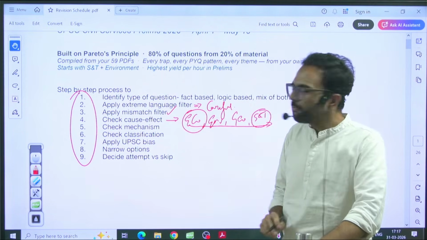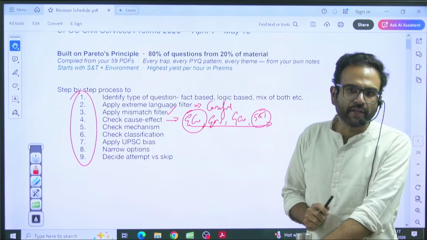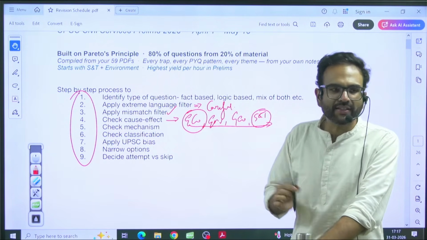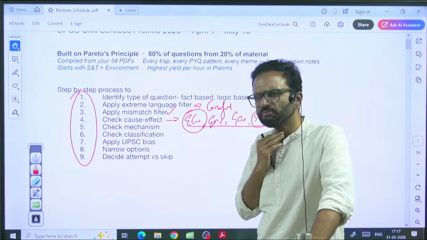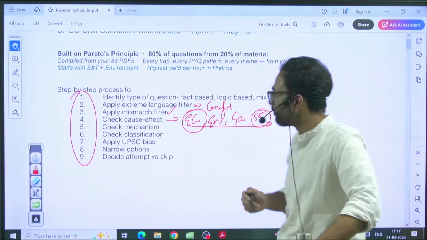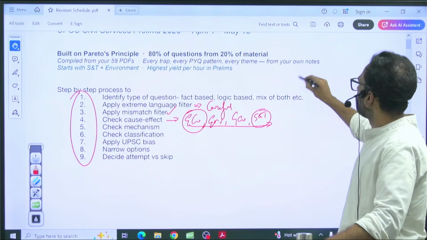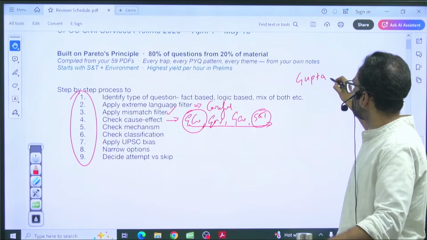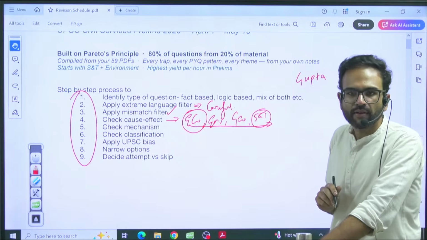So what do I mean by this mismatch filter that I gave here? Let's say, for example, I'll give you a question on travelers. Gupta period, which Chinese traveler came?